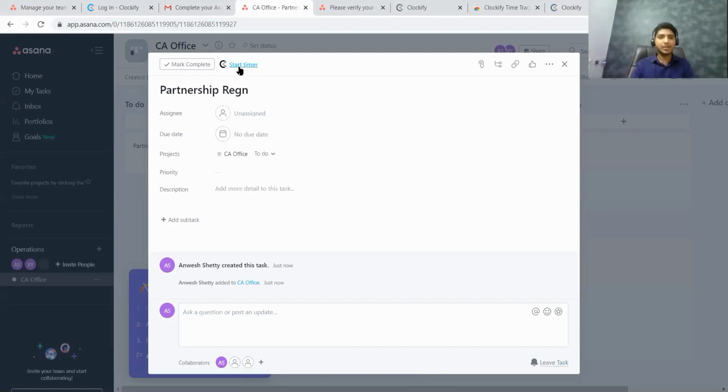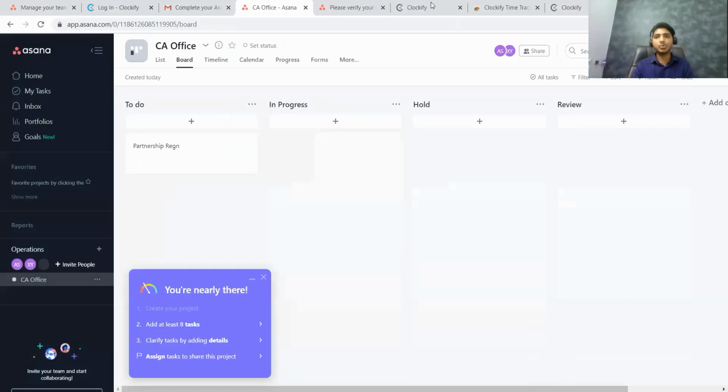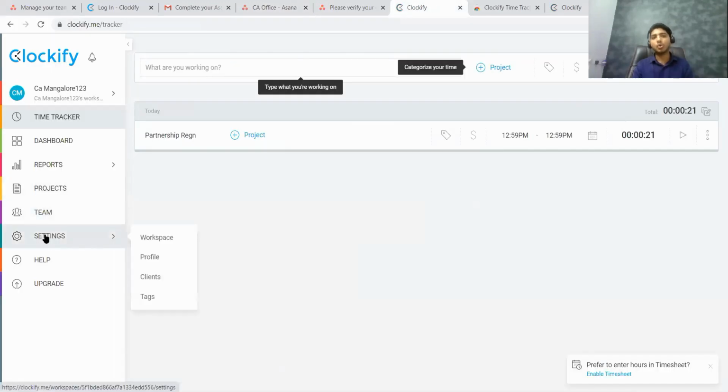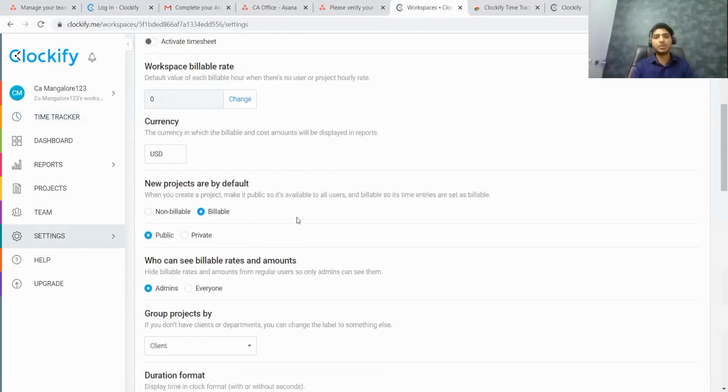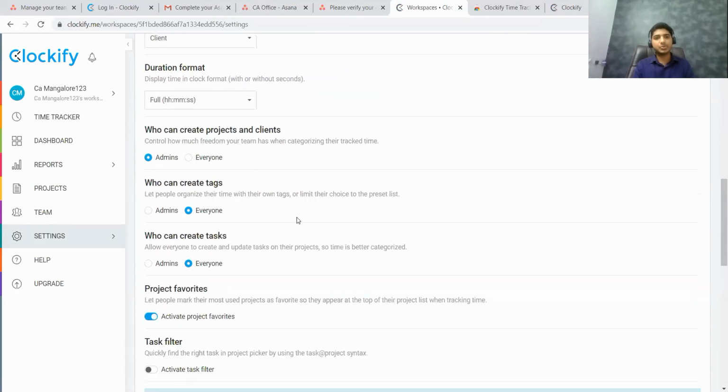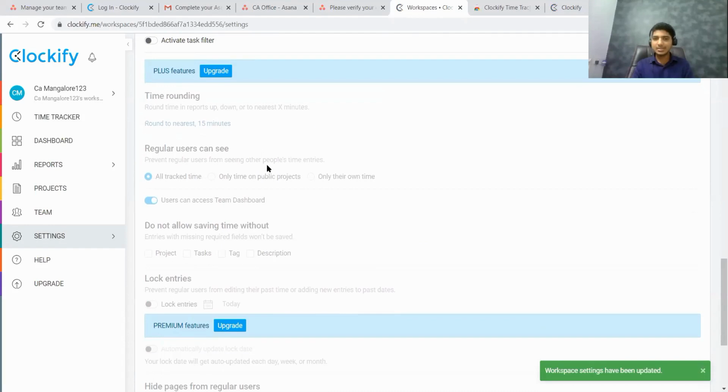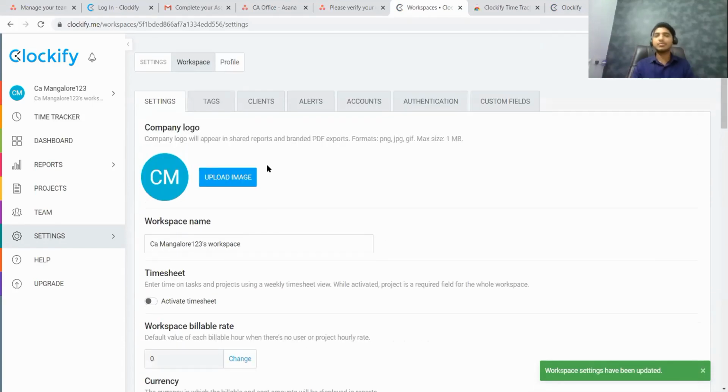But if your staff are trying to do the same thing, they may encounter some difficulties. I'll give you the solution to solve those difficulties. All you have to do is go to your Clockify account, open your settings, and go to workspace. In the workspace, you are supposed to enable it for everyone. Here, who can create the projects and clients, you also need to make it everyone. Once it is done, the Asana Clockify integration is successful, and even your employees can get started with this.